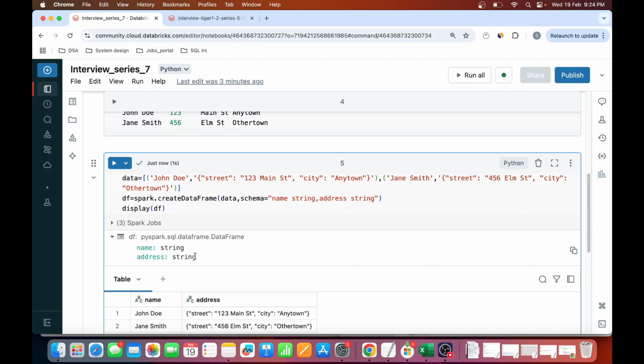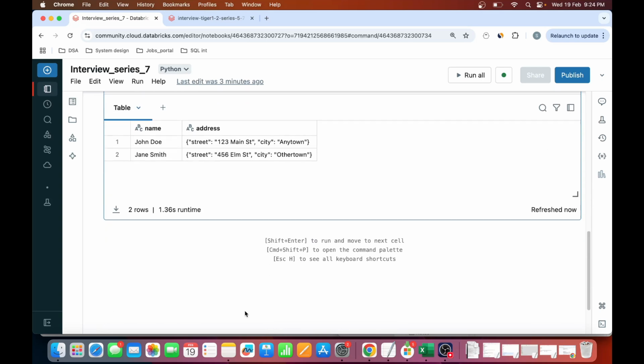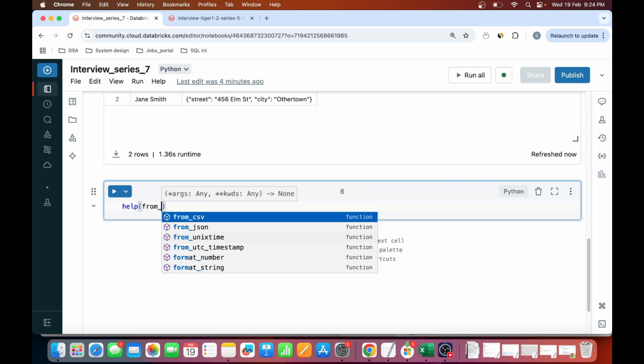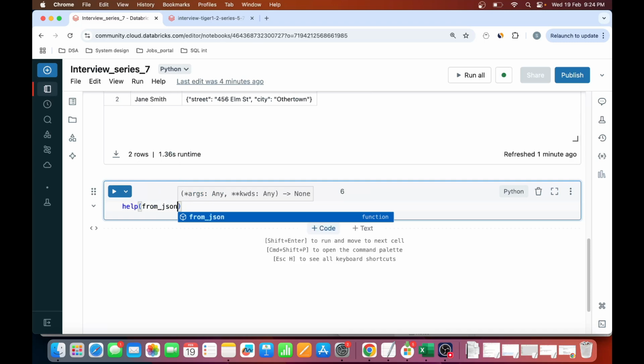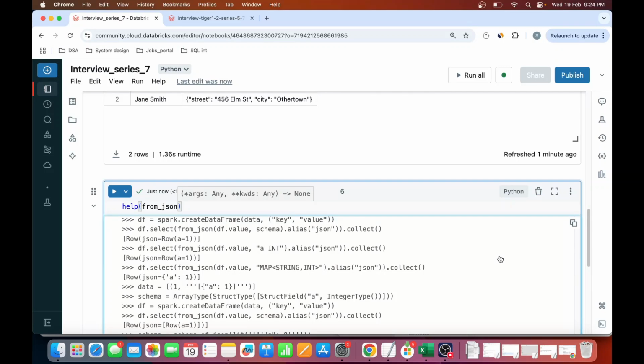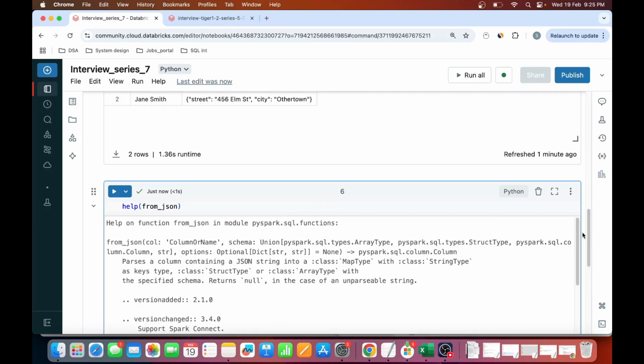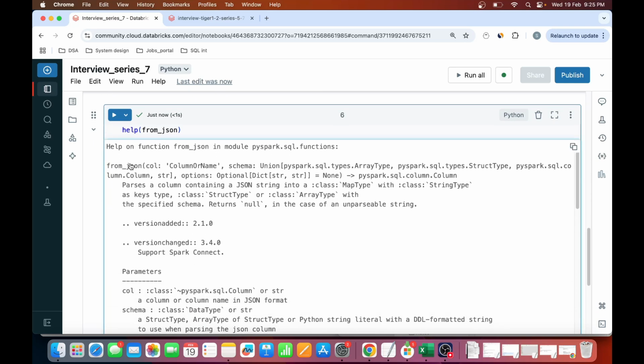Now what we need to do is, we have a function called from_json, and using that from_json, we will be going ahead and getting the schema of this particular column. So let me first do a help on from_json so that you understand what the documentation says. If I do a help on from_json, you see here, if I go a little down, this is my from_json function.